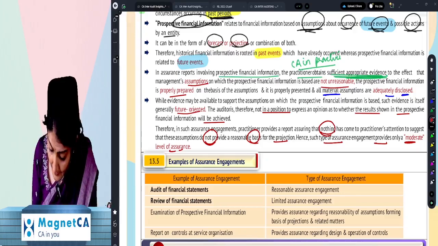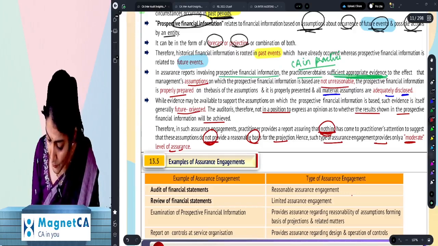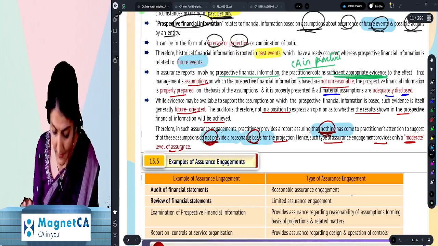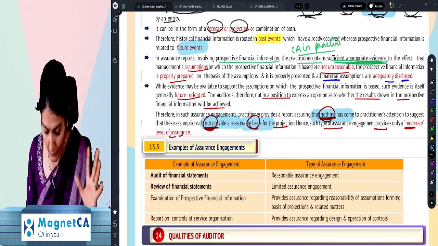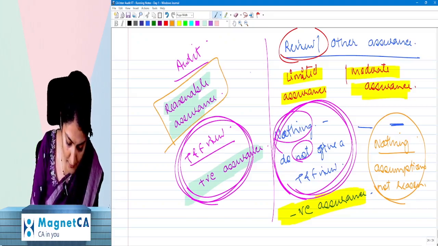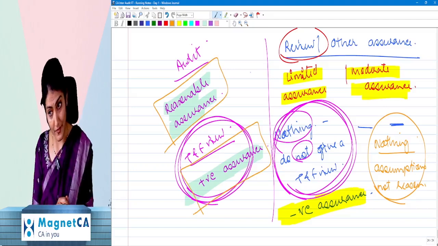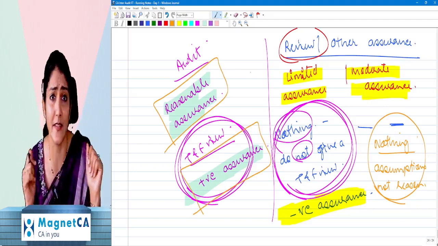Well, what do we say? Nothing has come to the practitioner's attention to suggest that these assumptions do not provide a reasonable basis. Minus, plus. Why? Because moderate assurance is to be given in the form of a negative assurance. Reasonable assurance is to be given in the form of a positive assurance. You understand, everyone? This is what you have to understand.